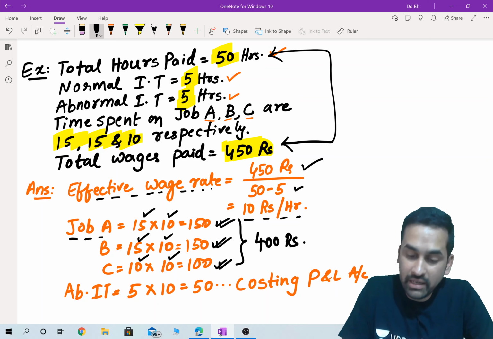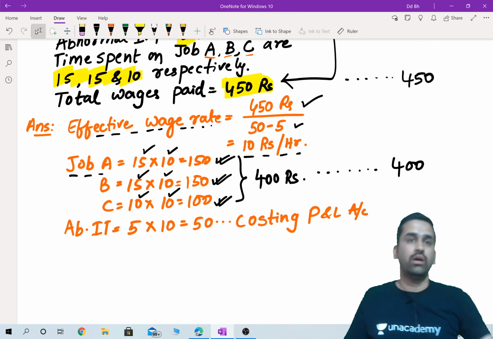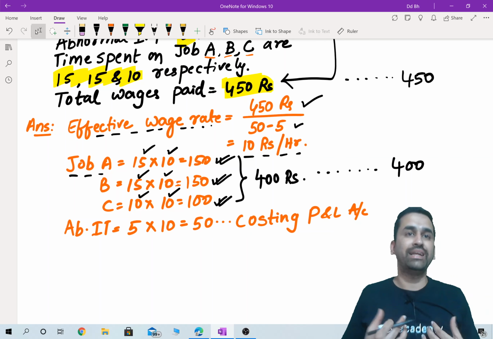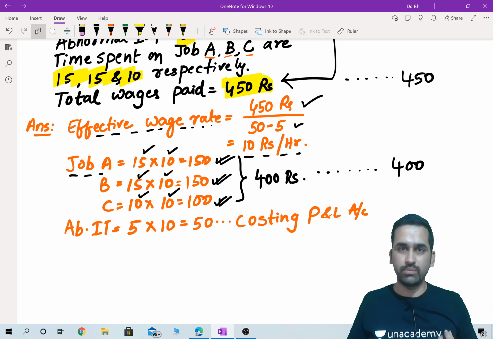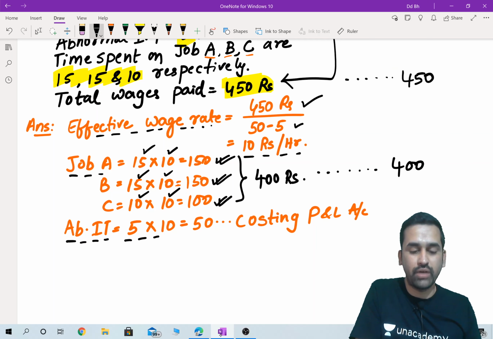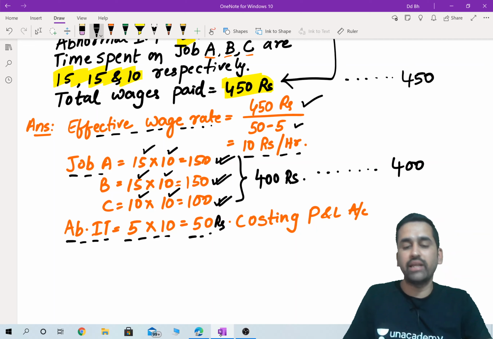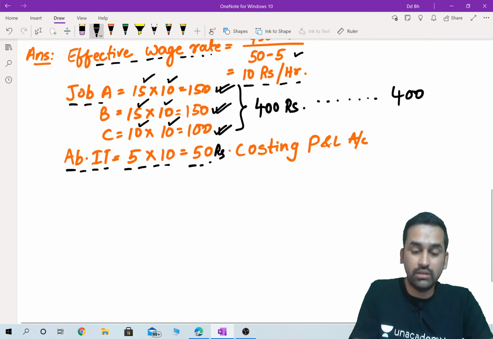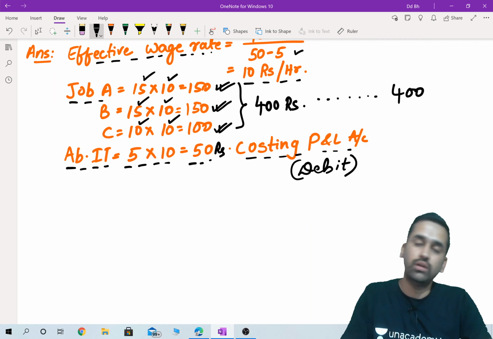Now, observe this, I have incurred 450 rupees, but I am recovering only 400 rupees. I have incurred 450, this much money has gone from my bank account, but from customer A, customer B, customer C, all of that put together, I am recovering only 400. Then where is the balance 50? That balance 50 is cost of abnormal idle time, 5 hours into 10 rupees, 50 rupees, and this I cannot charge to any customer. This will be taken to costing P&L, obviously on the debit side, because it's a loss.